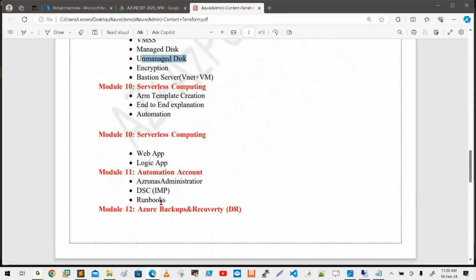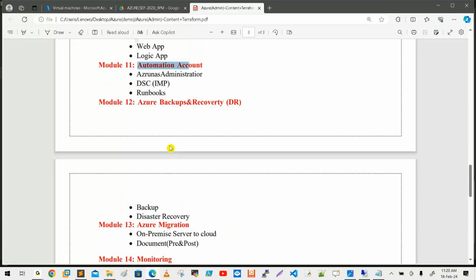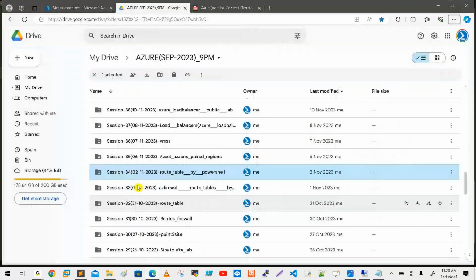Then after, yes, the automation account with the help of the runbook, how to schedule that one. Backup and recovery is a completely big service. Sir, here I have simply written one word. For example, if you take backup and recovery, somewhere I explained backup and recovery.